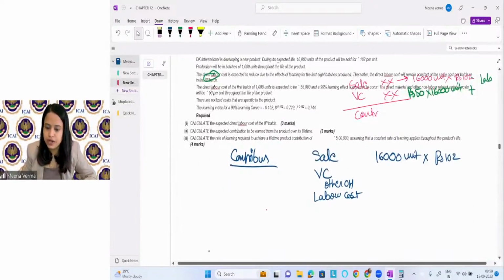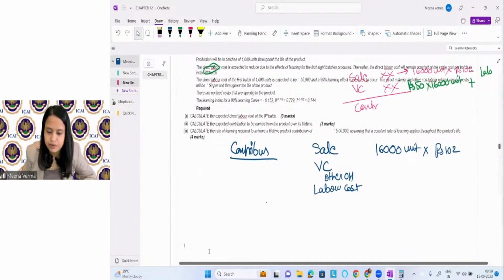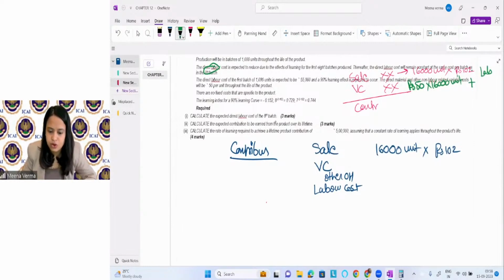So the overhead is 50. Yes, it was 50. Rupees 50 into 16,000 units, right? And labor cost was for total 8 batch. 8 batch ka matlab total 8,000 unit.